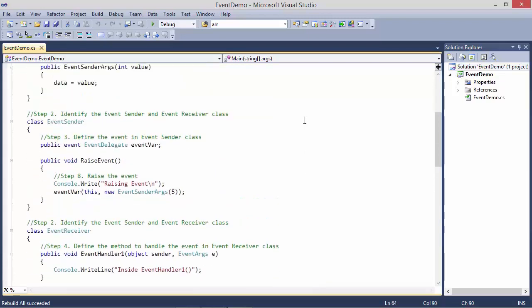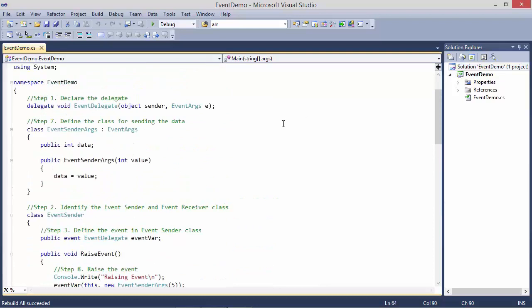And step 7 is define the class for sending the data. So here we have class EventSenderArgs derived from EventArgs, and we have member variable data, and in the constructor we are initializing the member variable data with parameter value.